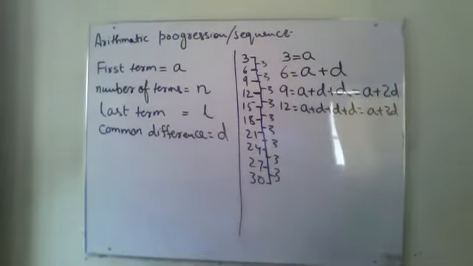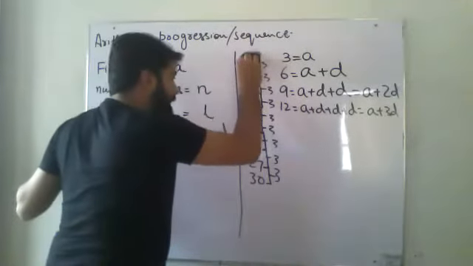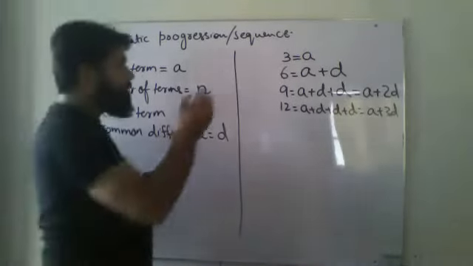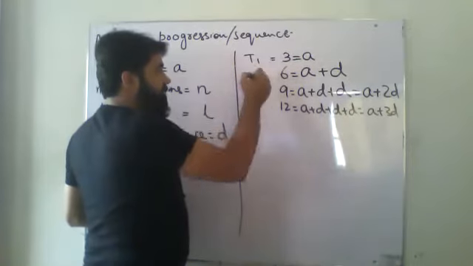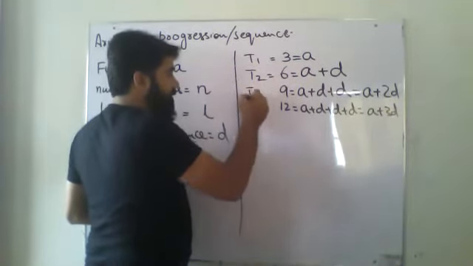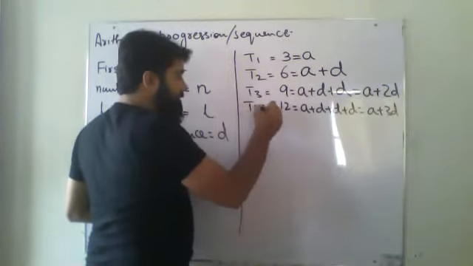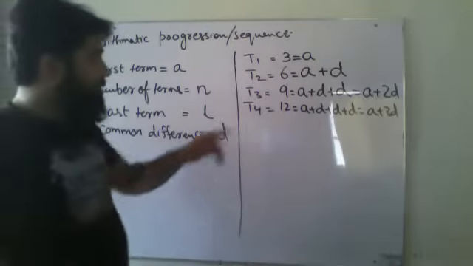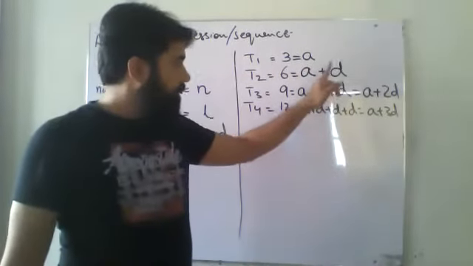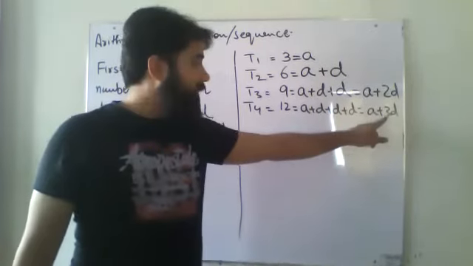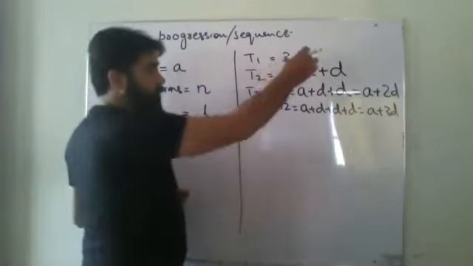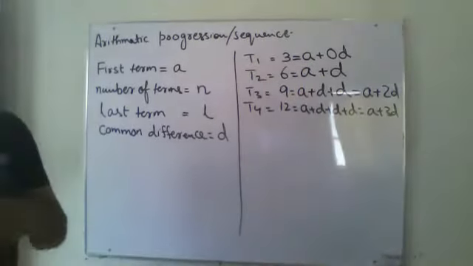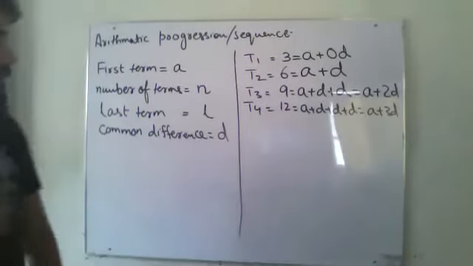Okay. So now I'm erasing this. See, beta, this was my first term. This was my second term. This one was my third term. This one was my fourth term. Now, if I'm relating it, see over here it is 1D, 2D, 3D. Okay, over here no D was there, so can I write it like this? 0D.